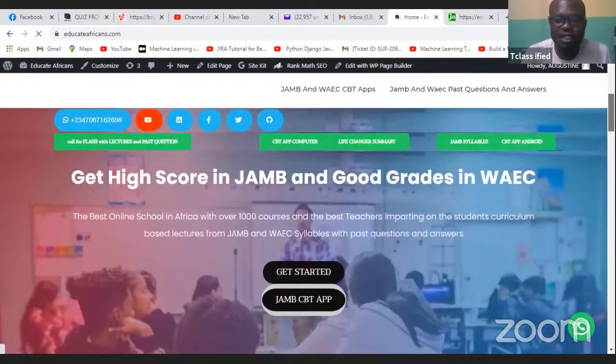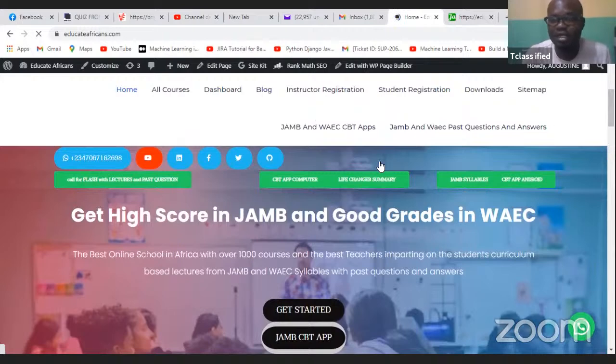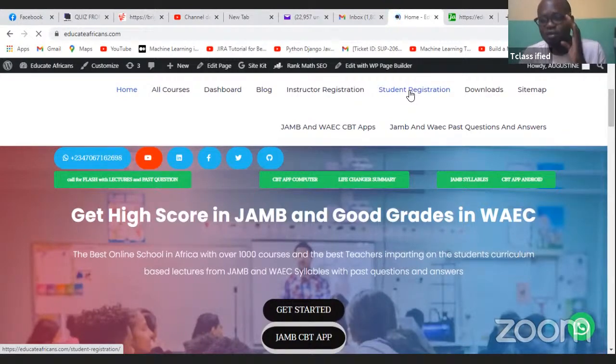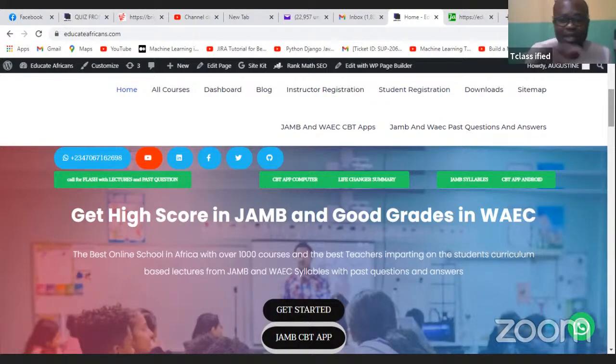Okay. So once it opens, for those of you that have not registered as a student, this is where we have the student registration. Go click here. It will show you what to fill in, your email and other things. It is good to register so that when I give an assignment, you'll be able to solve it, and when you do the assignment, I will see it. If you have questions to ask me, there's a Q&A section in your profile where you can ask your question. My teachers that are working with me will see those questions and help you sort them out. You can just snap your question, write it on a paper, snap it and put it inside that place. So many ways of getting there.